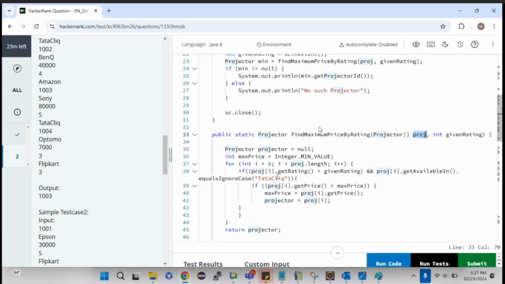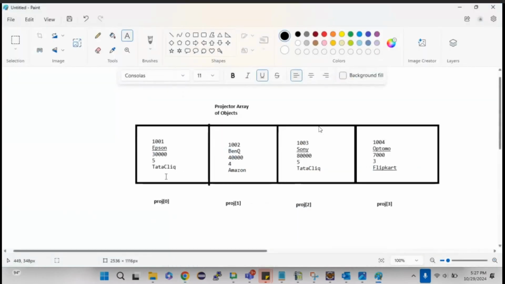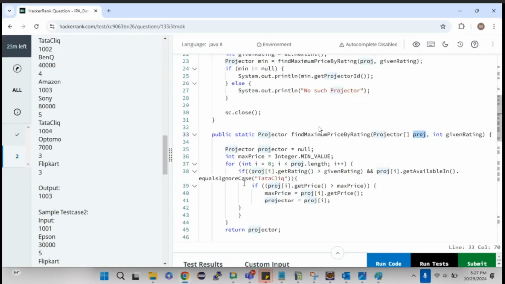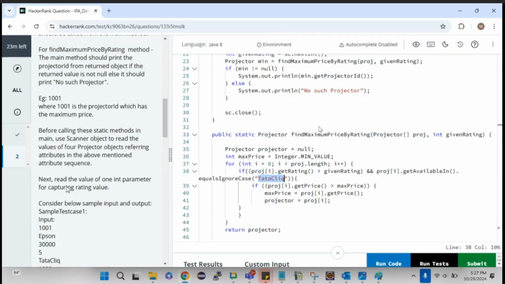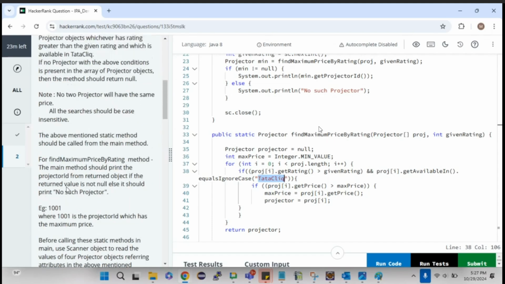So 5 is greater than the given rating. Given rating is 3. So 5 is greater than 3, and proj[i], again proj[0].getAvailableIn. So proj[0].getAvailableIn is Tata Click. So Tata Click.equalsIgnoreCase("Tata Click"), because they have asked in the question, it should be available only in the Tata Click. So equalsIgnoreCase of Tata Click, I'm giving it.